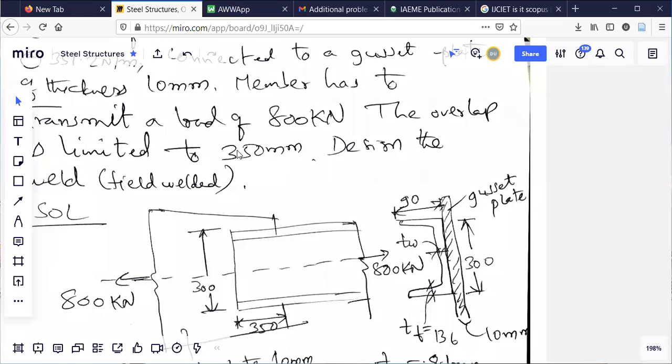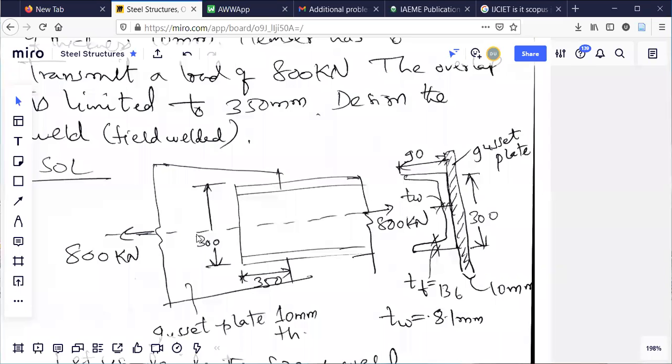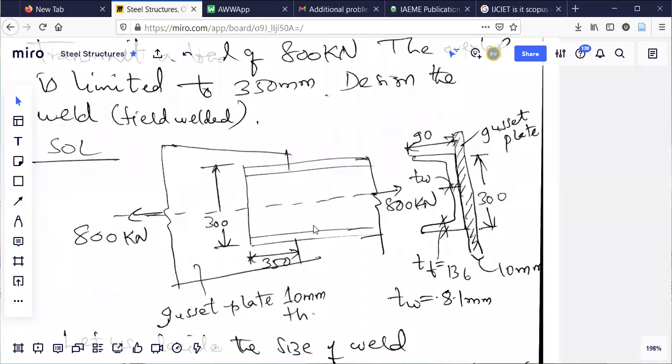So observe here, a gusset plate is to be connected to the channel section by welding. What I'm trying to do here is find out the length of the weld. How much should be the length of the weld? If I'm not permitted more overlap, 350 is the maximum. And if I apply the weld all round, it is 350 plus 300 plus one more 350. Are you getting this? It is 1000 now. I'm getting a length of 1000.